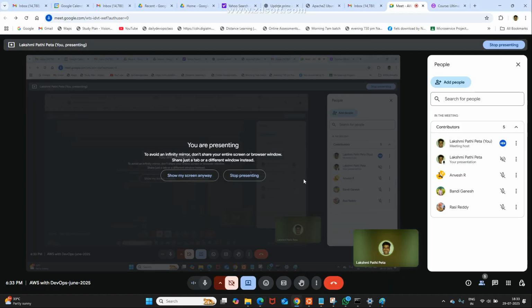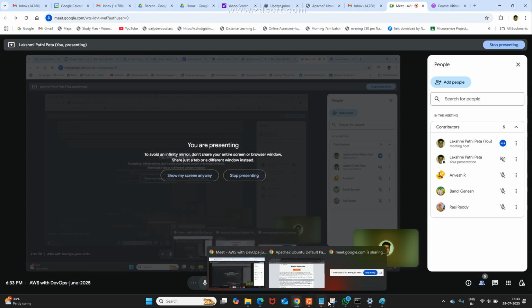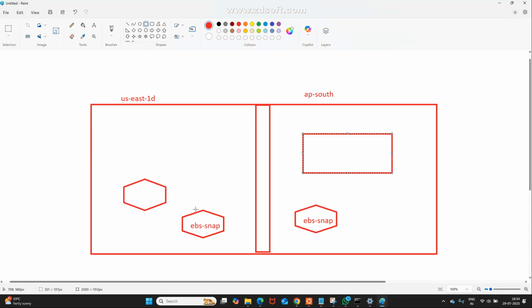Okay, just follow what I am trying to say. Now observe, I am in MS Paint, right? All of you observe. This is the already existing EC2 instance with the existing root volume. This is the root volume. I created one more volume, and it got attached here. This is the attached volume.